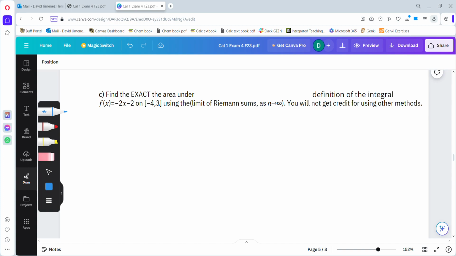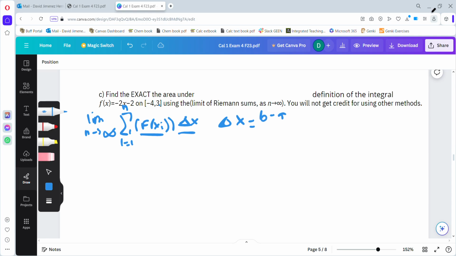So that is just going to be equal to the limit as n approaches infinity of the summation of f of xi times change of x. In order to evaluate our integral, we're going to have to find our f of xi and our change of x first. Our change of x is going to be equal to b minus a, all over n.